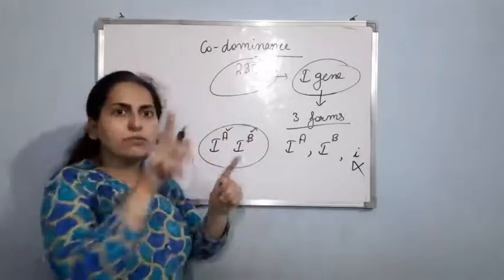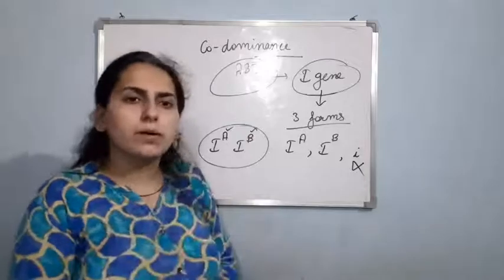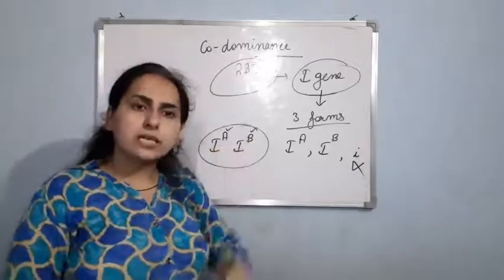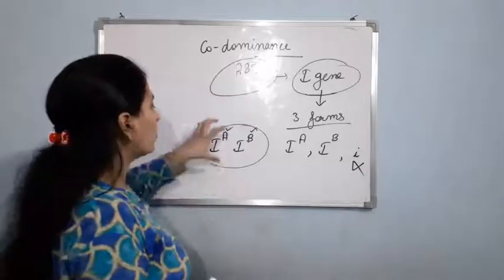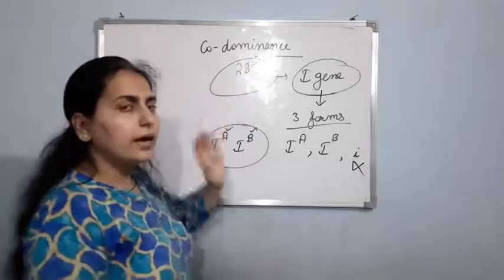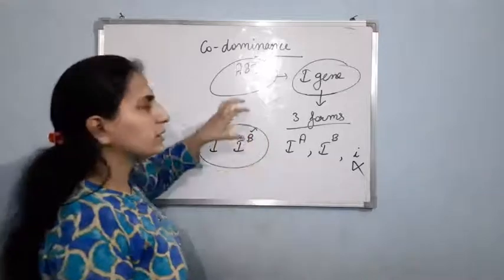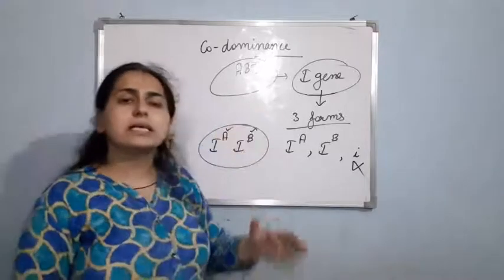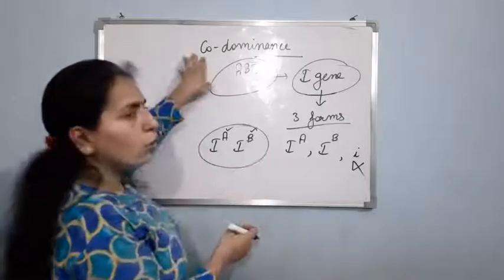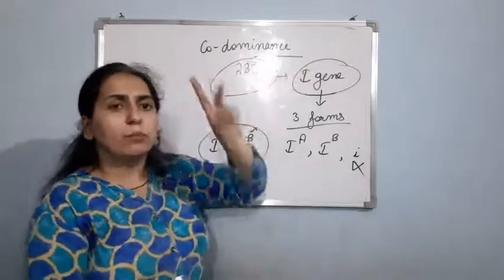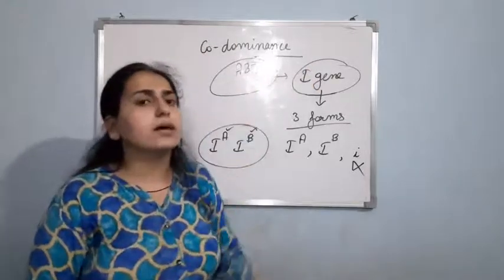On the surface of the RBC, if you see the plasma membrane of the RBC, you will see both types of sugar: the type of sugar which is coded by the A allele and the type of sugar which is coded by the B allele. So basically I can say both of them are showing their effect. This is an example of co-dominance, in which both the alleles are showing their effect.